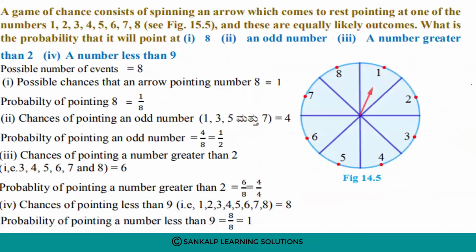Next one. A game of chance consists of a spinning of an arrow which comes to rest pointing at one of the numbers 1, 2, 3, 4, 5, 6, 7, 8. Okay, we can see in this figure also. And these are equally likely outcomes. What is the probability that it will point at 8, an odd number, a number greater than 2, and a number less than 9? So have you seen one spinning arrow?